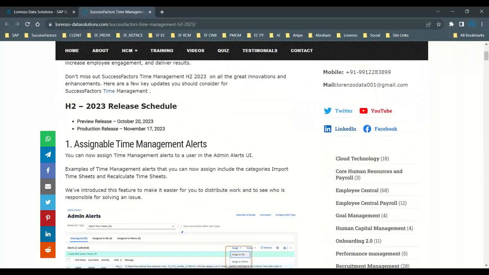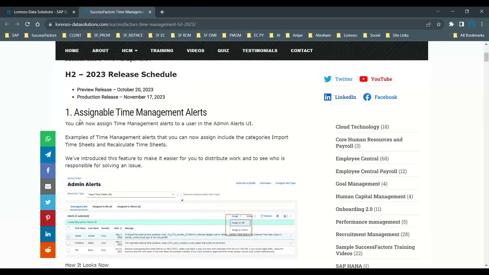The release schedule for time management: the preview release is October 20th, 2023, and the production release is November 17th, 2023. I have included in this particular blog a lot of updates which are very effective, useful and very powerful, we can say. So the first update I want to explain is about assignable time management alerts.